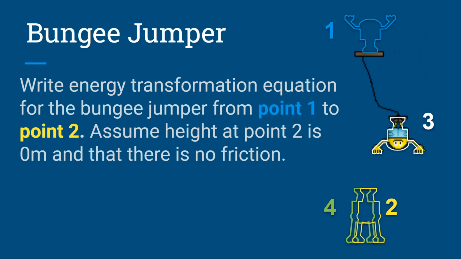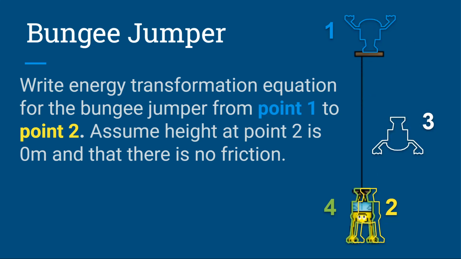At point 2, he's down here, and you can see it when he falls. It's the point before he springs back up to 3. Okay, what's happening at point 2? What forms of energy do we have there? Is he moving at point 2 when the cord is fully stretched? No. He actually stops before he gets flung back up. Now he's moving in between 1 and 2. He's moving in between 2 and 3. But at point 2, he actually stops for a split second as he has fully stretched the cord before it flings him back up again. So no KE because he's not moving.